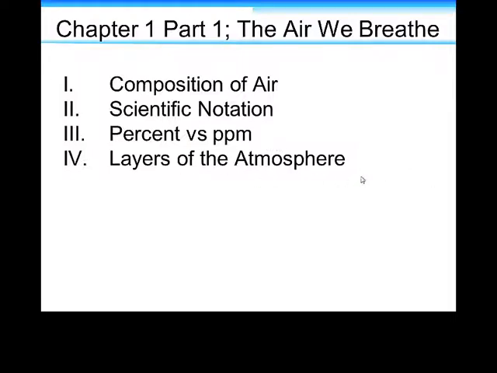And then we have layers of the atmosphere, just a little discussion on the different parts of the atmosphere, because whether or not a molecule is in the lower part, the troposphere, or the upper part, the stratosphere, will make the difference on whether it's a pollutant or something beneficial that will help protect us from the sun's rays.